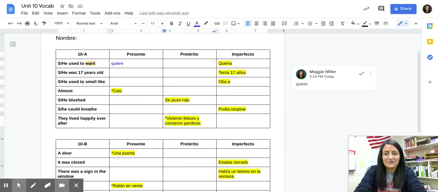What's the irregular that goes there? He or she wanted that one time would be quiso. And remember, there's no accents, because irregular verbs in the preterite tense don't get accents. And then we see quería. All right, the next one.